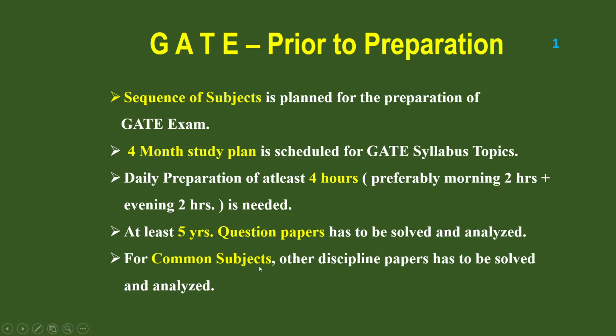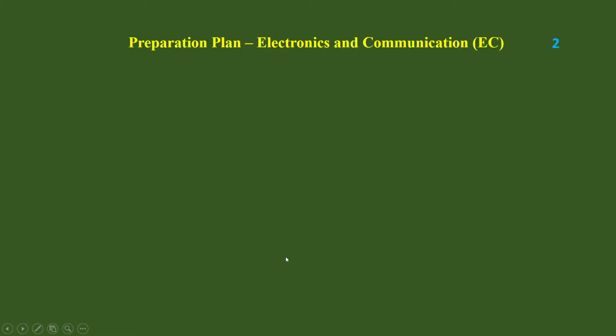So for common subjects, other discipline papers also have to be solved and analyzed. Other common subjects are engineering mathematics and general aptitude. General aptitude is common for all the branches. Engineering mathematics is common for those branches. So you can analyze those papers also for engineering mathematics. So these are the points to be considered before the preparation plan. And then let me go to the plan.